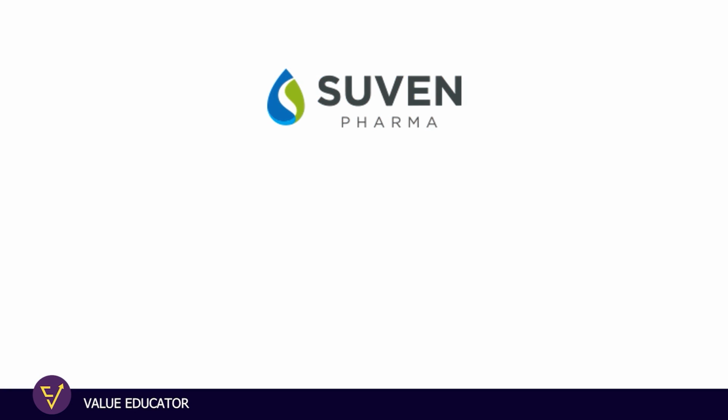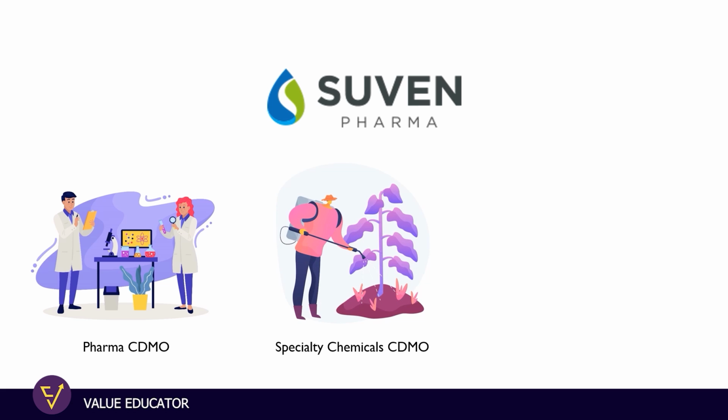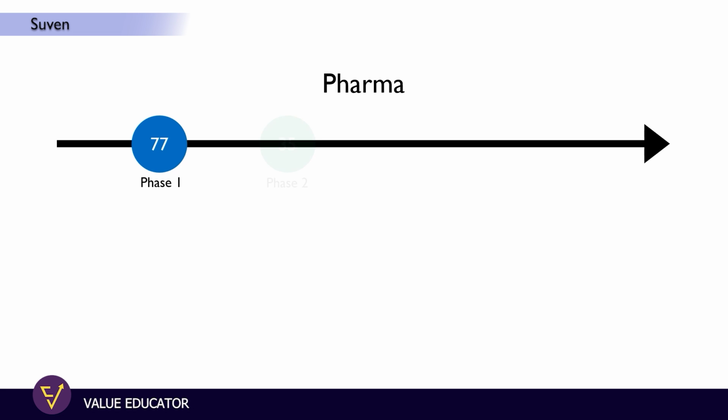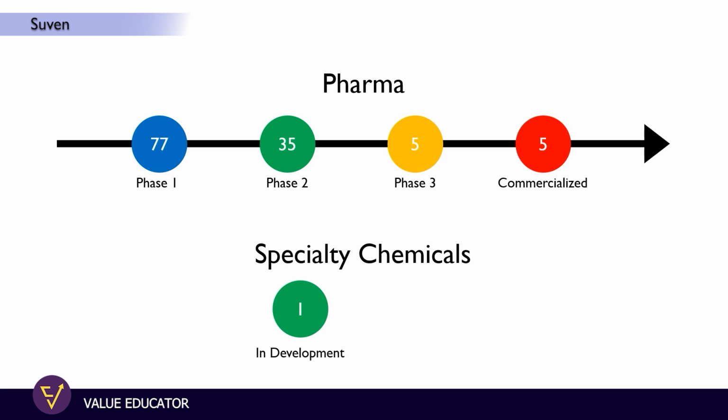Suven Pharma offers these services to pharma CDMO, specialty chemical CDMO, which is mostly agrochemicals, and they also offer formulations to their customers. If we check the product pipeline in the pharma segment for Suven Pharma, they have about 77 molecules in phase 1, 35 molecules in phase 2, 5 molecules in phase 3, and over a period of time Suven Pharma has been able to commercialize about 5 molecules, which is a great achievement in the pharma segment. Apart from that, in specialty chemicals, they have 1 molecule which is currently in development, and they have already commercialized about 3 molecules.